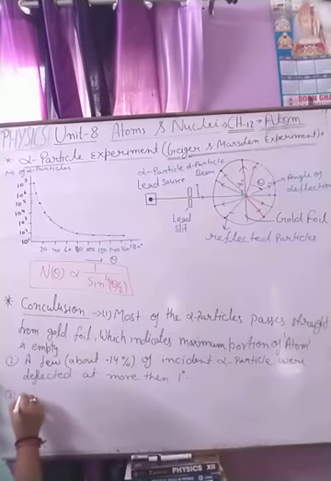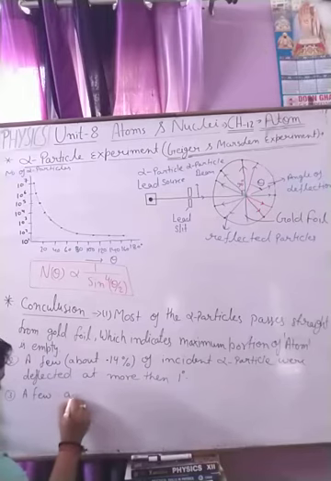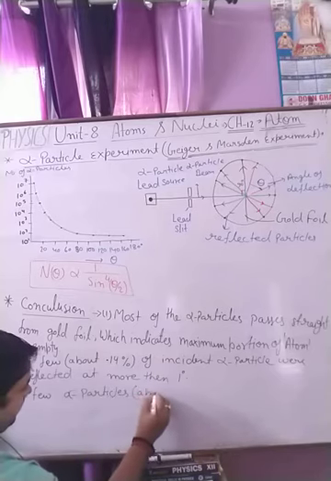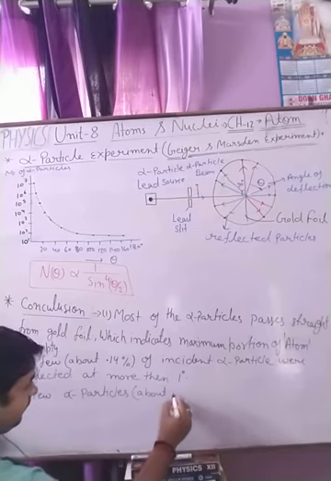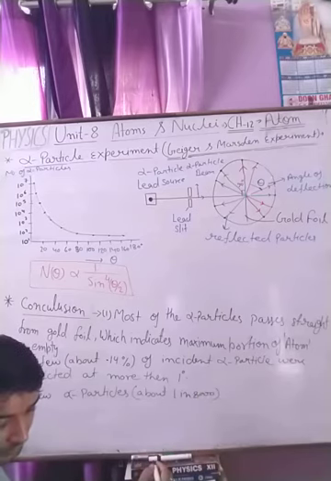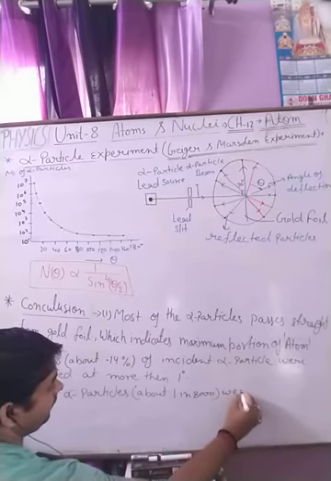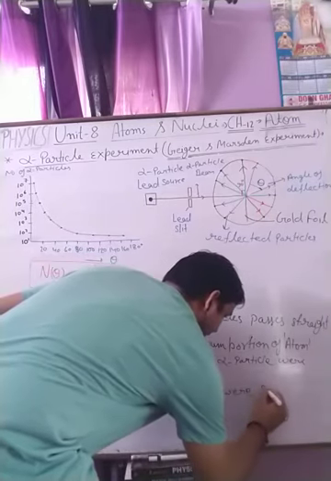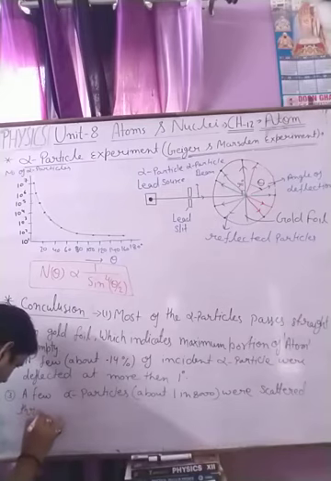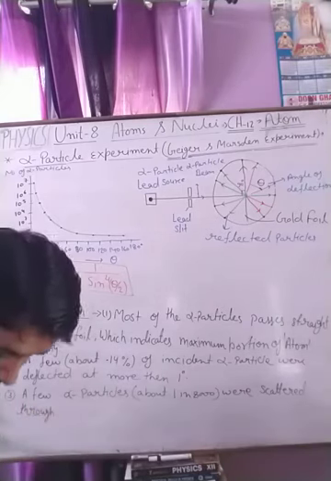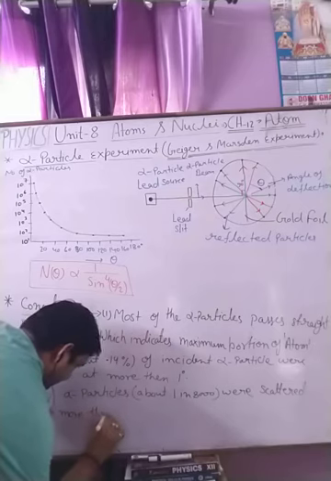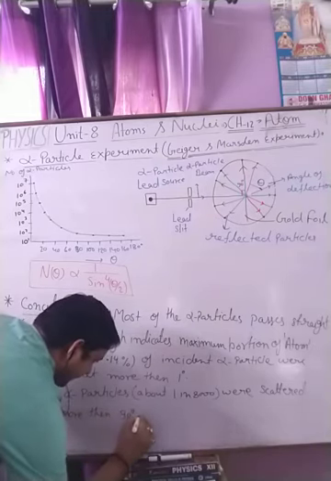And third, a few alpha particles, about 1 in 8,000, were scattered through more than 90 degrees.